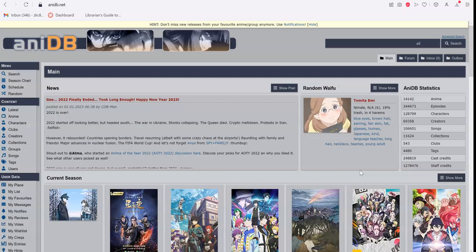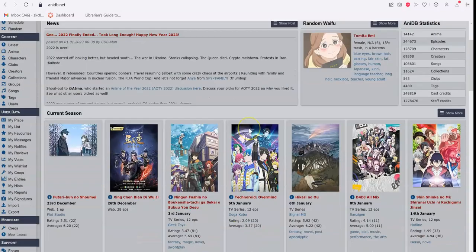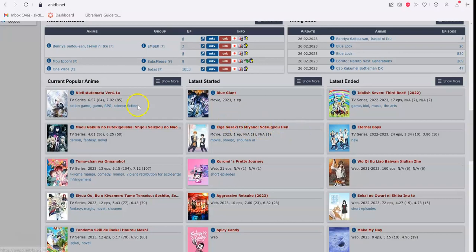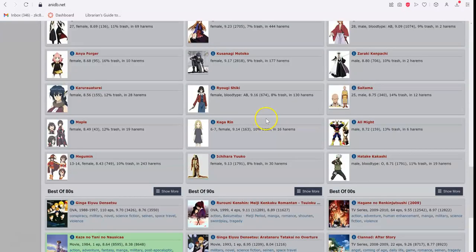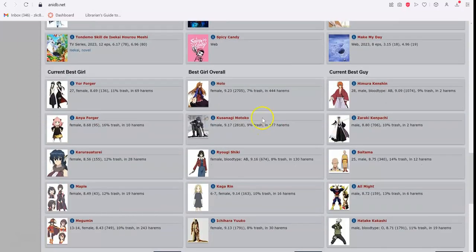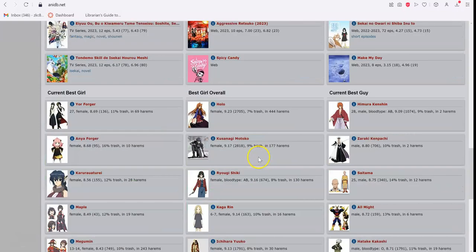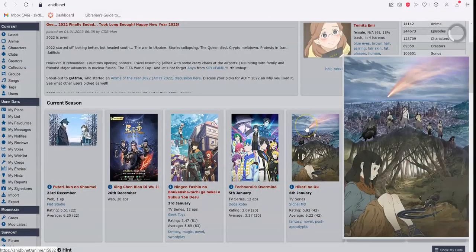The first thing about AniDB, which makes it unique compared to most databases, is that it is a completely user-maintained and created database, and has been since its public launch in 2002. On the front page, you can find direct links to the newest editions of the database, as well as the most popular current shows, the most popular shows of all time, the highest rated characters of all time, and the best shows by decade, all according to the users of this database.